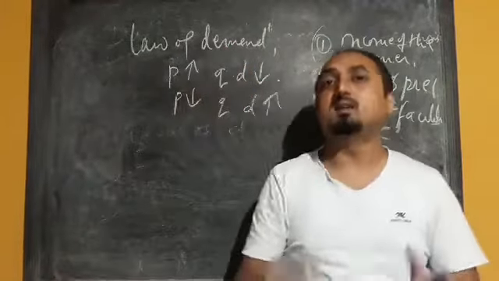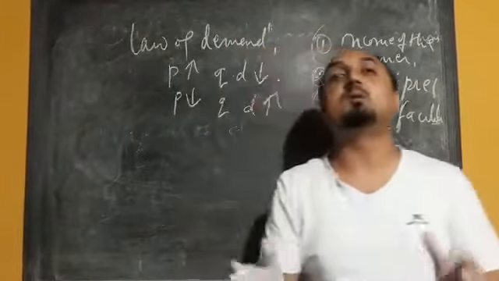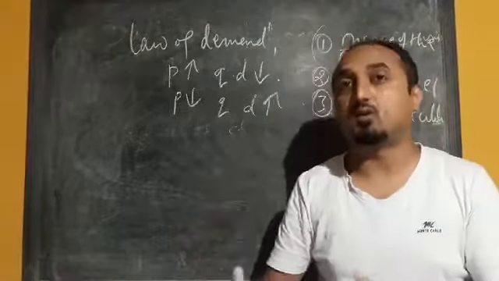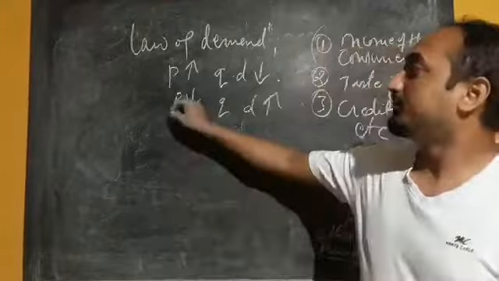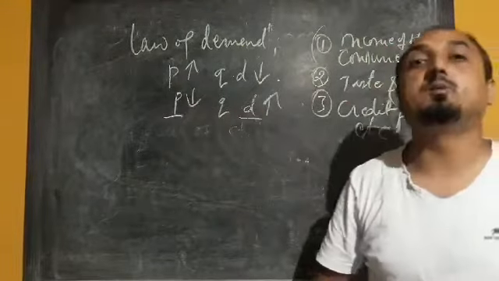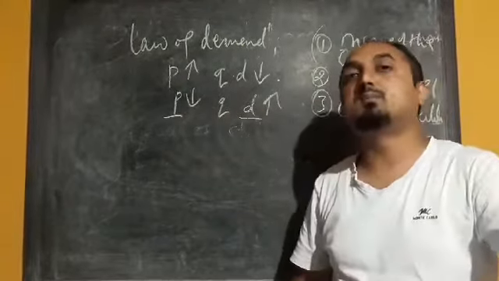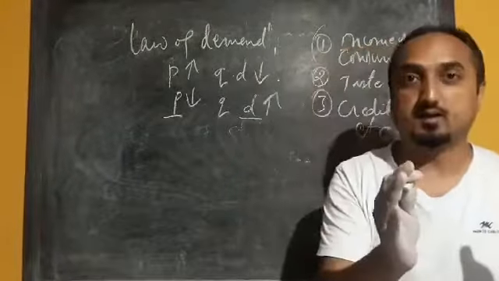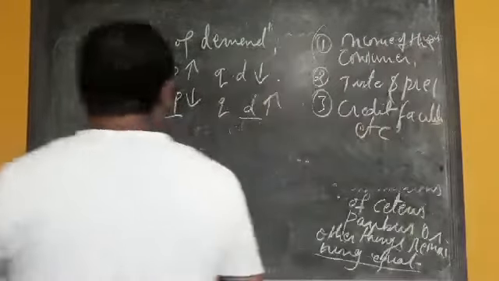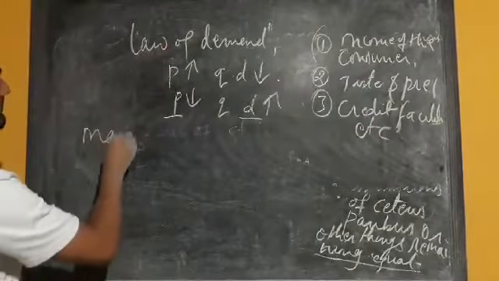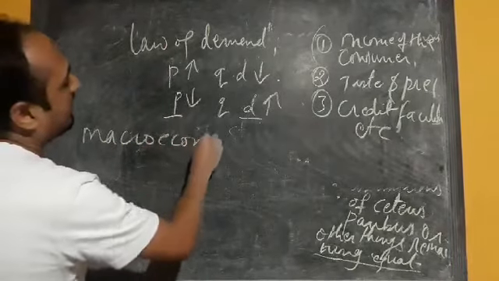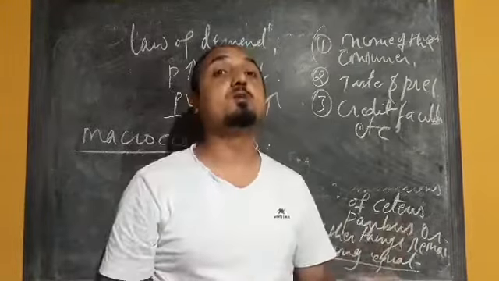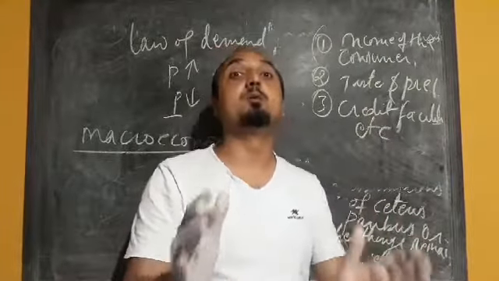So while explaining any issues, we are keeping some of the variables as a constant and some of the variables as a changing factor or variable. Here price and quantity demand are the variable factors, while income of the consumer, taste and preference, credit facility, government policies, etc. are kept constant. Whereas in the case of macroeconomics, what technique are we using? We are using quasi-general equilibrium analysis.